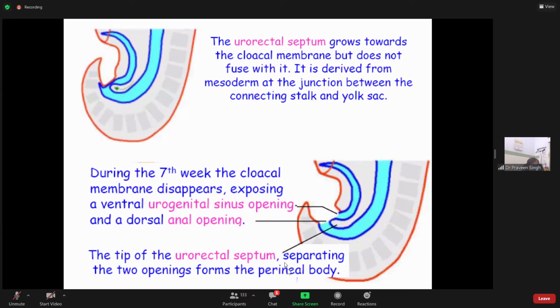In between is the perineal body, जो आपने पढ़ा है अपने gross anatomy में. तो perineal body कहाँ से आया? So the developmental basis is the urorectal septum. The tip of it is forming the perineal body, a very important structure in the perineum, more so for the female for the parturition or delivery of the baby.